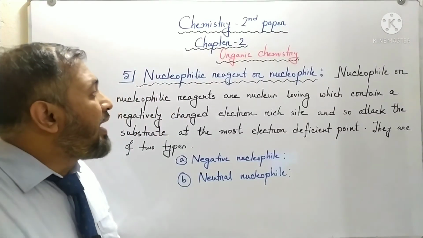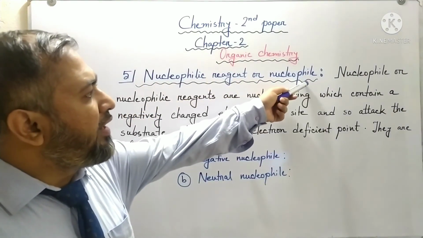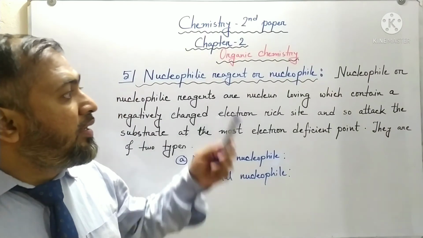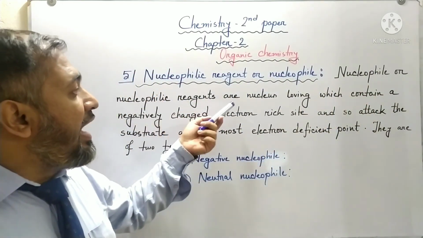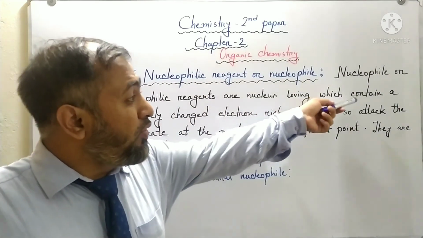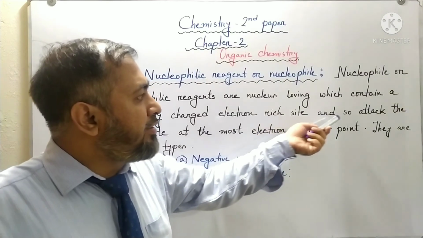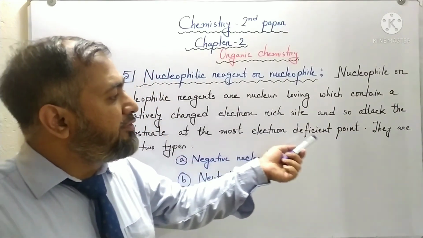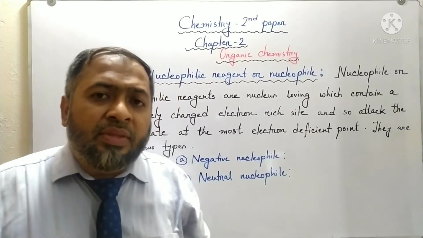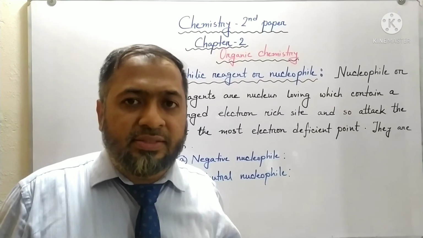Now students, come to the last one, nucleophilic reagent or nucleophile. So what is actually a nucleophile? Nucleophiles or nucleophilic reagents are nucleus loving, which contain a negatively charged electron rich site and so attack the substrate at the most electron deficient point. That means nucleophiles are substances which have an electron rich site.